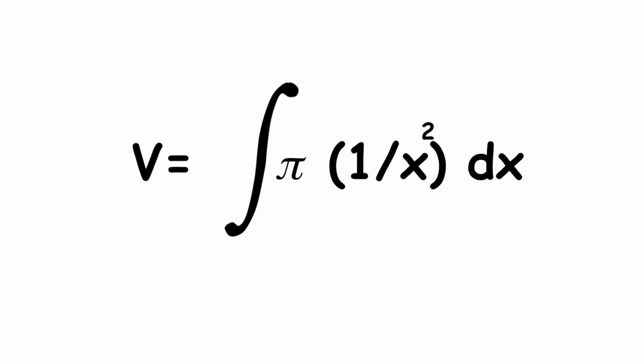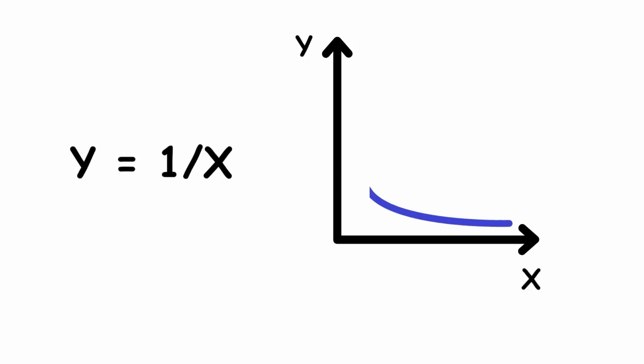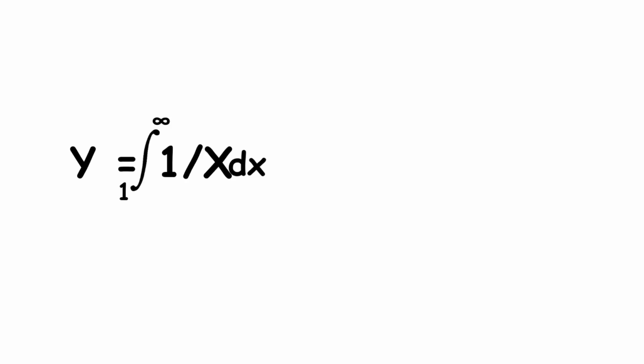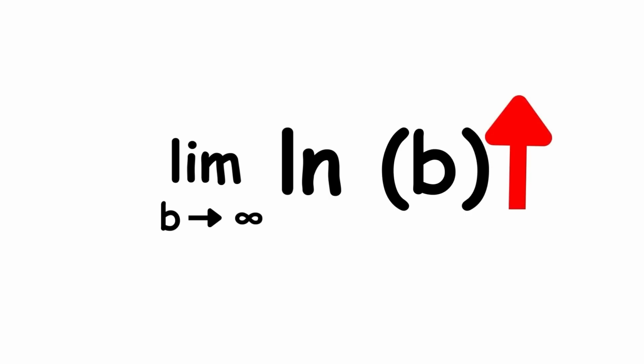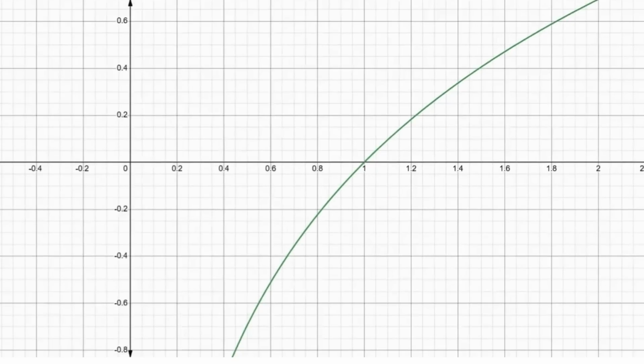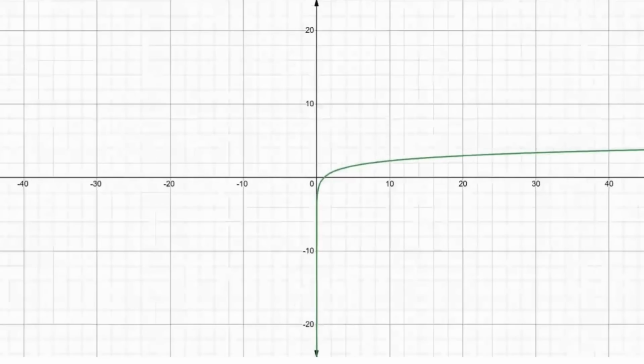And we just have to integrate this from 1 to infinity, which gives us pi. So the volume of this region is pi. But what if we just find the area under the curve y equals 1 over x, for x from 1 to infinity? This is the same as this, which becomes this. As b grows bigger and bigger, the natural logarithm of b also grows bigger and bigger without bound, so the area under the curve is actually infinite.